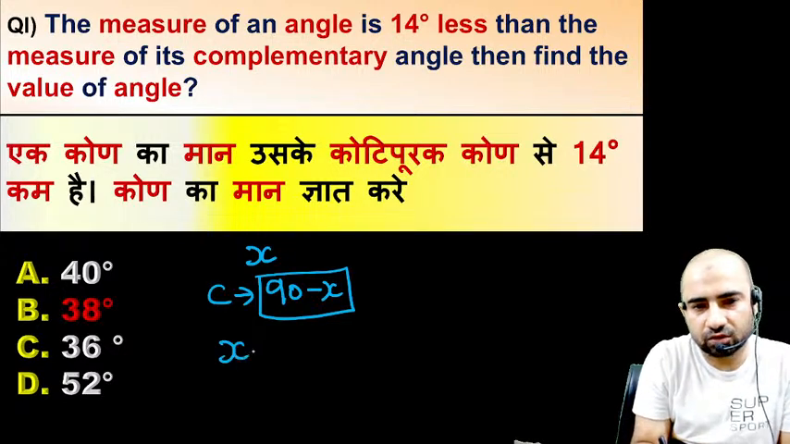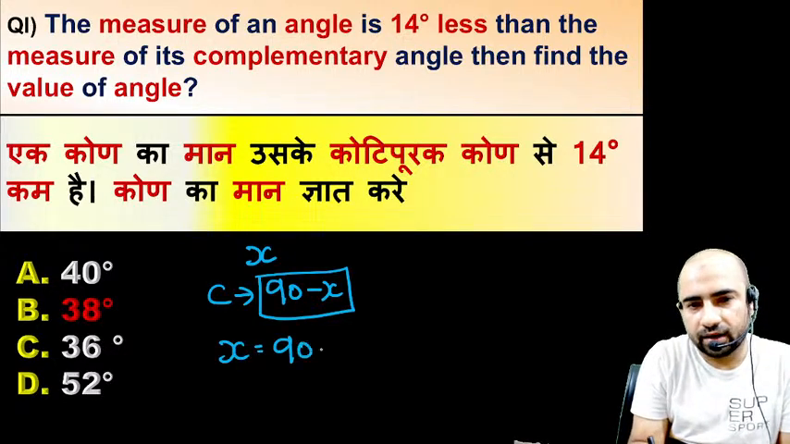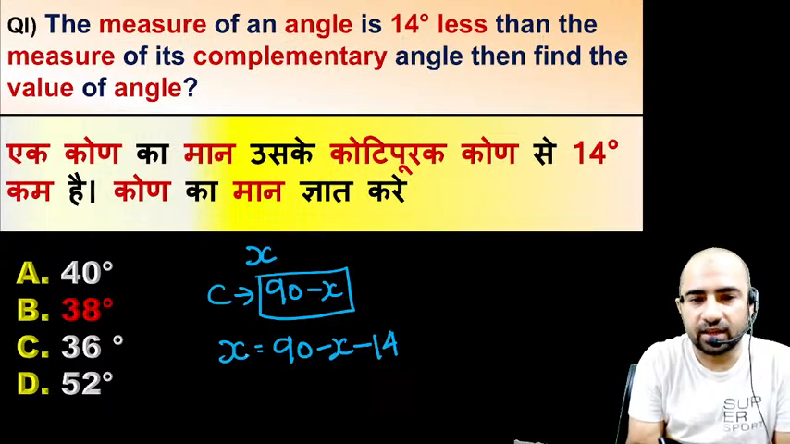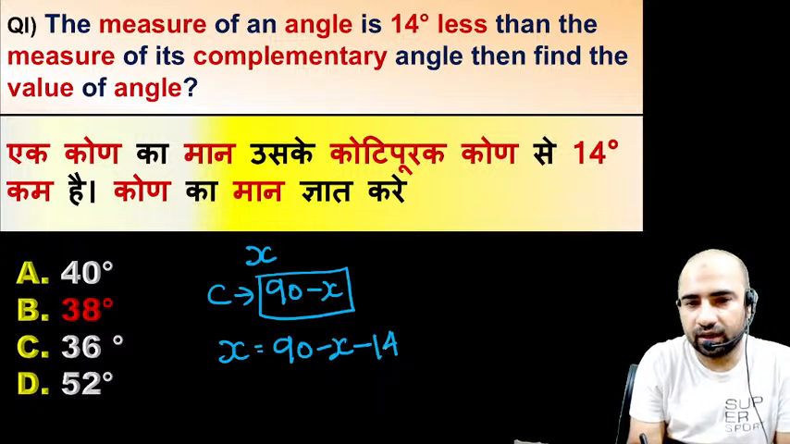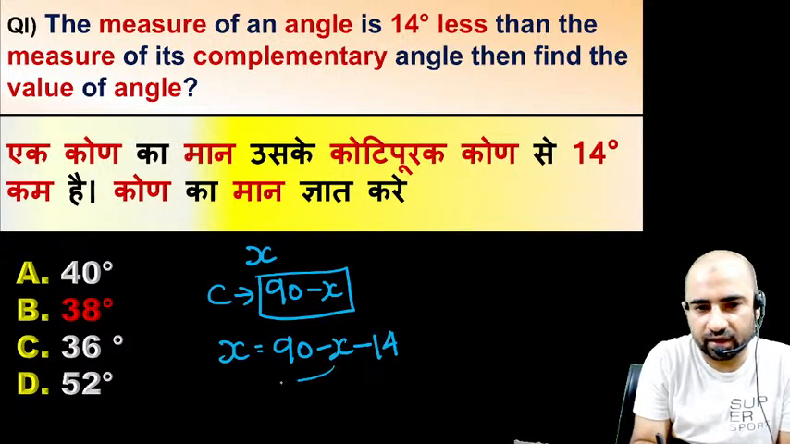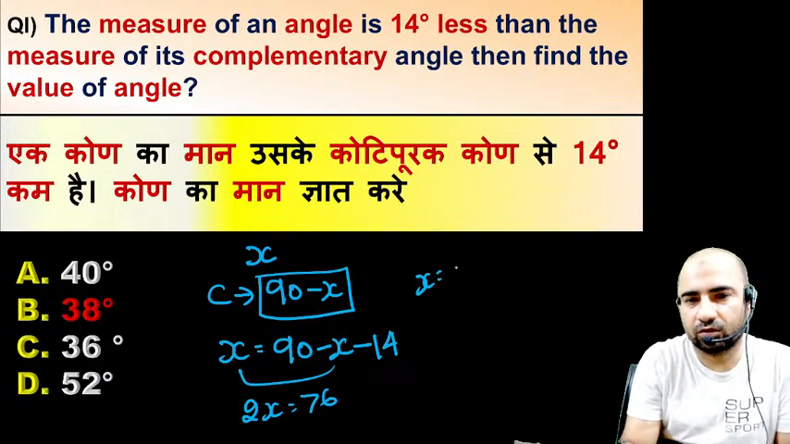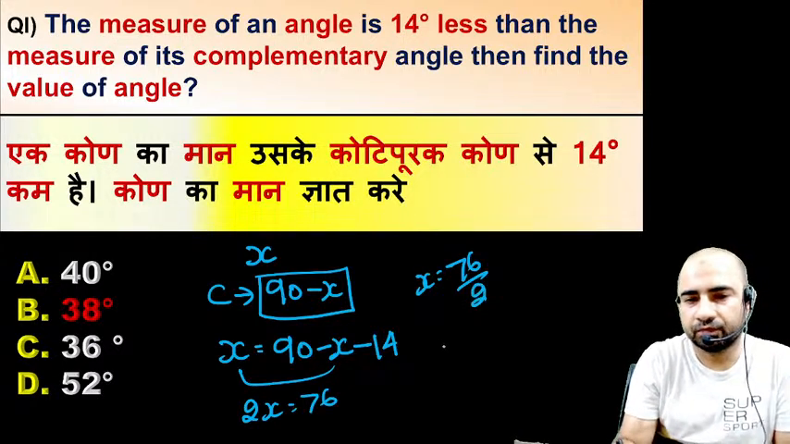So this x would be equal to 90 minus x minus 14, as it says that this angle is 14 less than its complementary. So x would be 14 less than its complementary. So you can transfer this x here. So 2x would be equal to 90 minus 14, which means 76, and x is equal to 76 divided by 2, x is equal to 38.